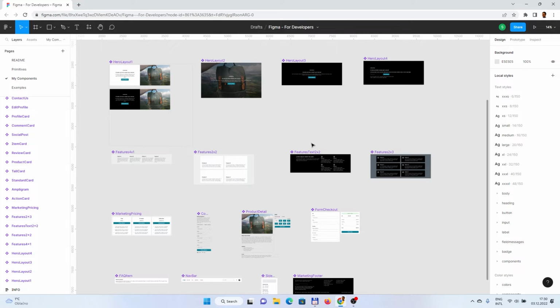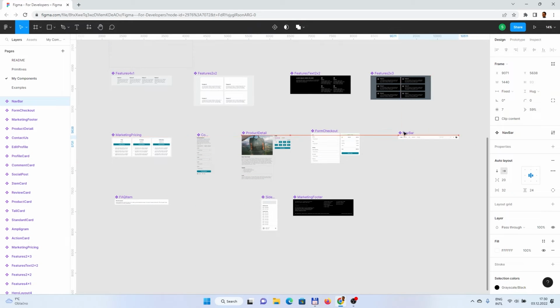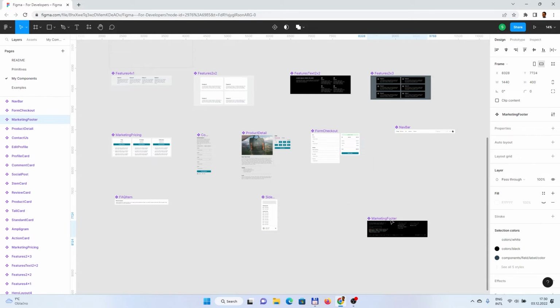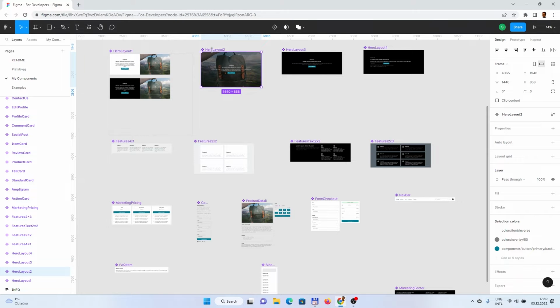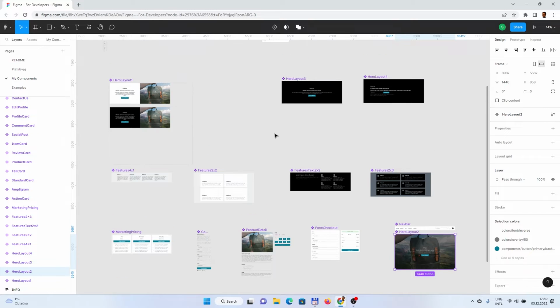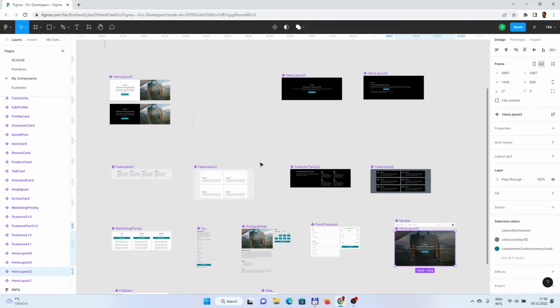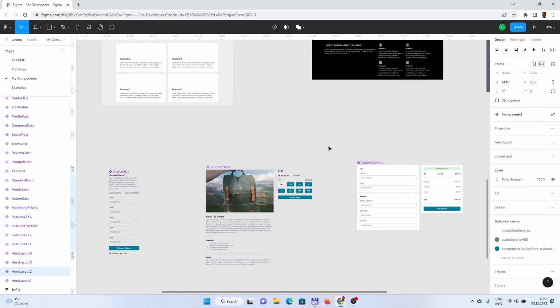So let's try to find if there is some navigation bar. Yes, it is. And let's move it somewhere to the right. So here we have a navigation bar. There is a marketing footer, which we also would like to have. And maybe we would like to display some kind of a banner. So let's pick their layout. And maybe as well, let's pick something which would be used for the food. So there is a form checkout, but it is not what we really wanted.